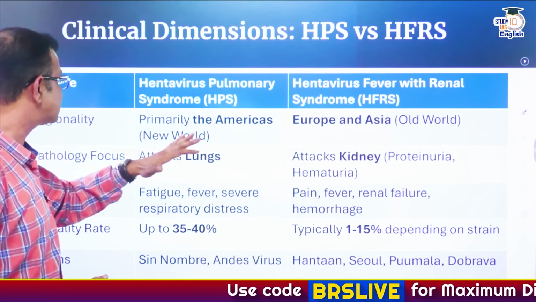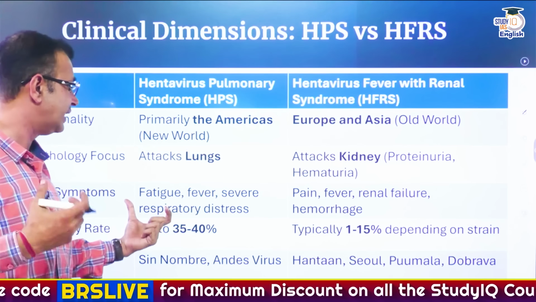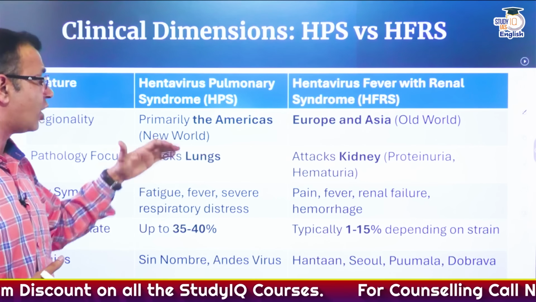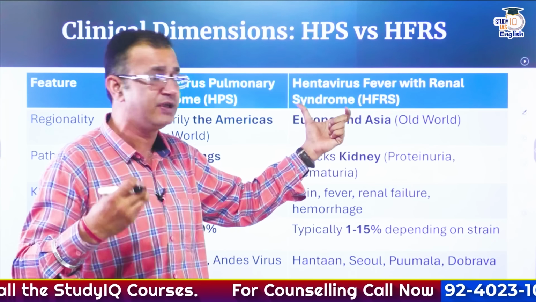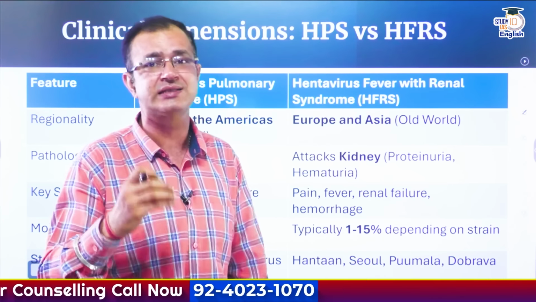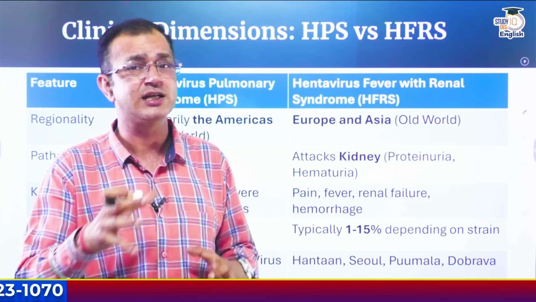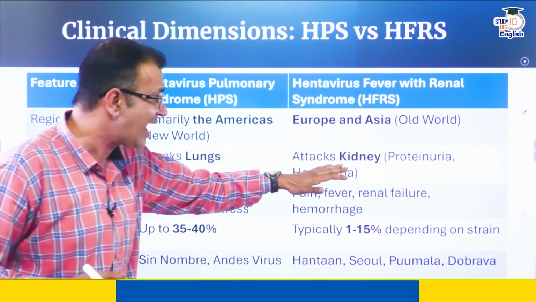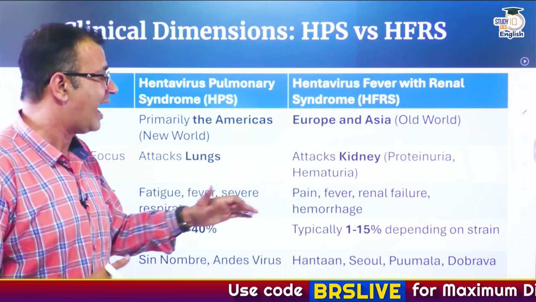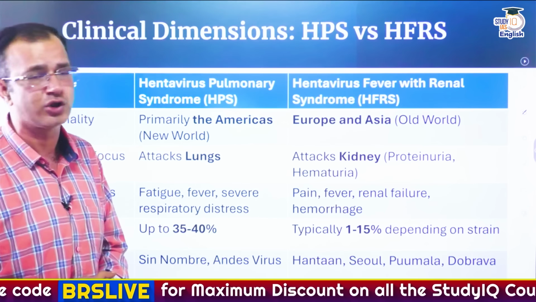In the Americas, this virus majorly attacks the lungs and it causes fatigue, fever and even respiratory distress. And Hantavirus fever with renal syndrome, that is HFRS, is caused by the strain that is found in Asia and Europe. It attacks the kidney and it leads to proteinuria or hematuria. And here renal failure basically happens, and hemorrhage can also happen.